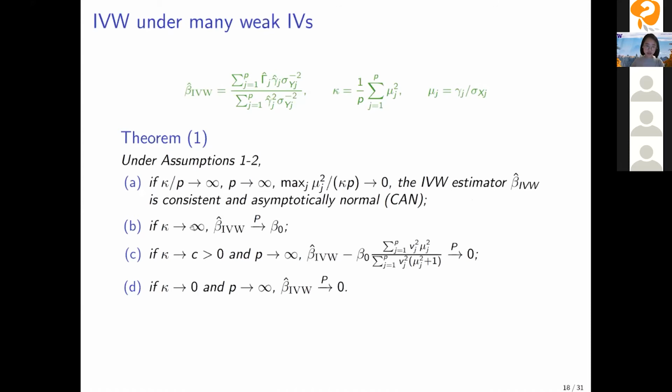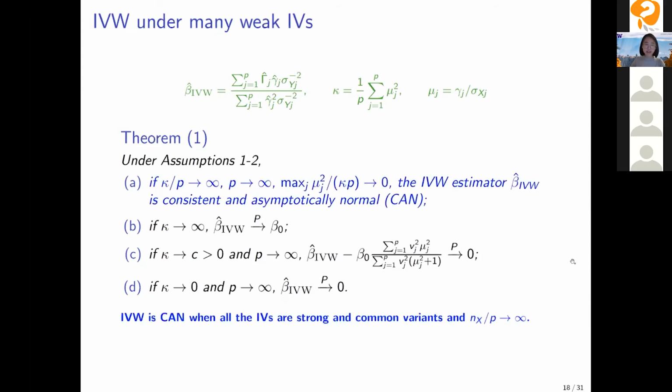And in the second regime, if we only have the average IV strength going to infinity, then the IVW is consistent. And if the average IV strength goes to a constant, then it's biased towards 0 because it will converge to something smaller than 1 times beta 0. And if the average IV strength kappa goes to 0, then the IVW estimator will converge to 0. And in a typical MR setting, we are usually in regime C. So this is why we usually observe the IVW estimator being biased towards 0.